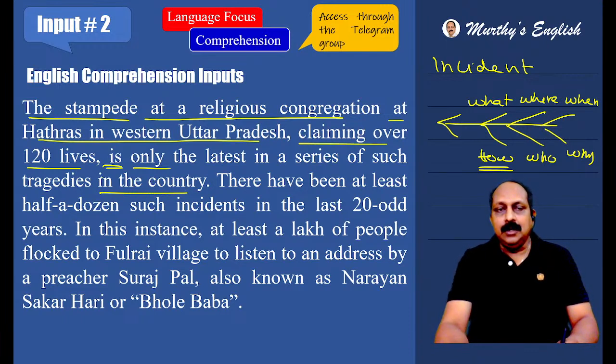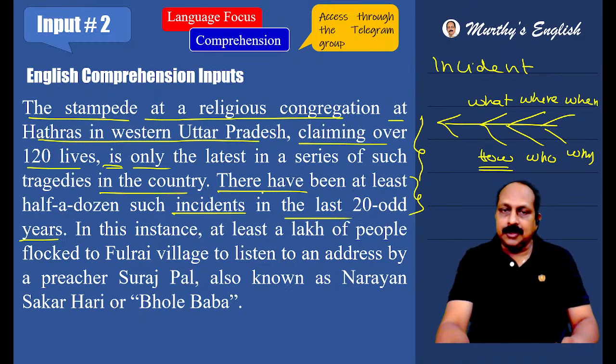It talks about the incident, what is the impact of that incident, and it is not an isolated incident. These have been going on for some time, perhaps for the last 2 decades, the editorial says. There have been at least half a dozen such incidents. Because it is incidents here, there have been, plural. There have been at least half a dozen such incidents in the last 20 odd years. This is a statement and this is a justification, not an isolated incident, in a series of such tragedies in the country. Only the latest. How can we say that? The writer says there have been at least half a dozen such incidents in the last 20 odd years.